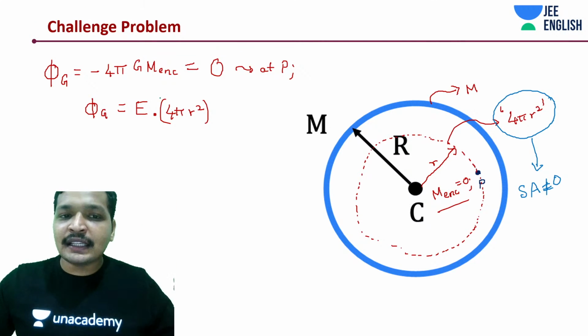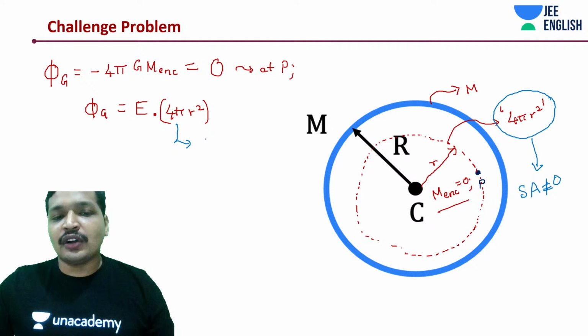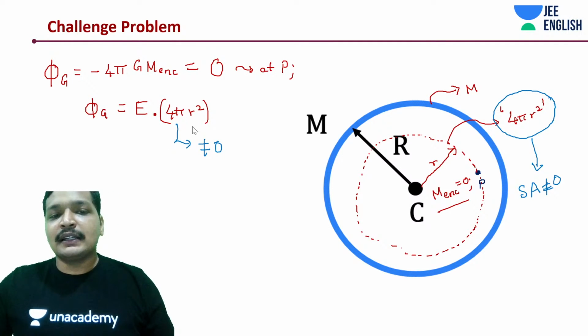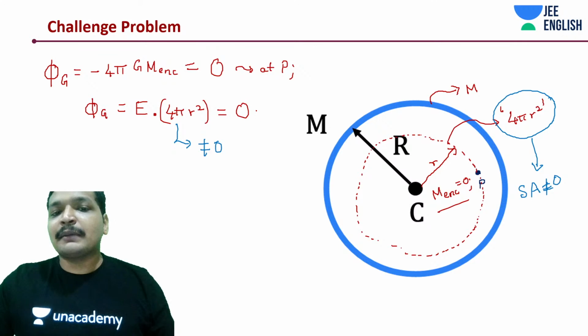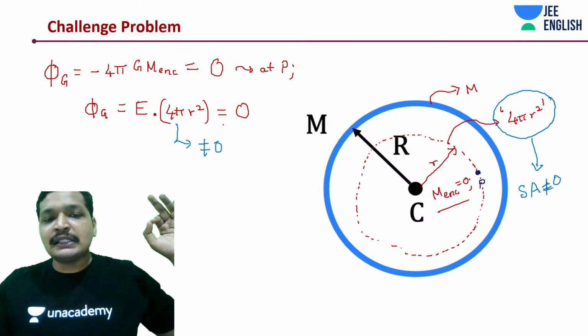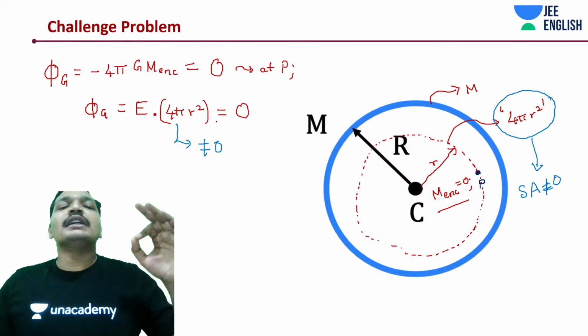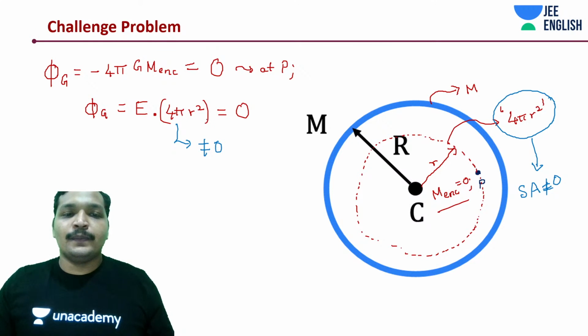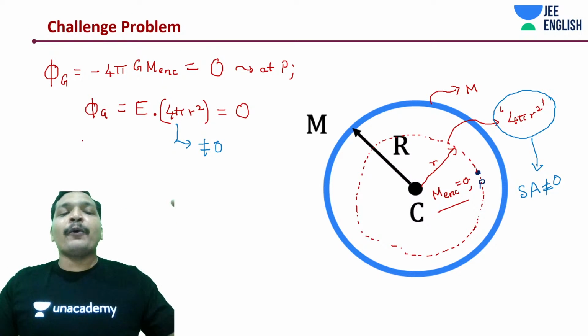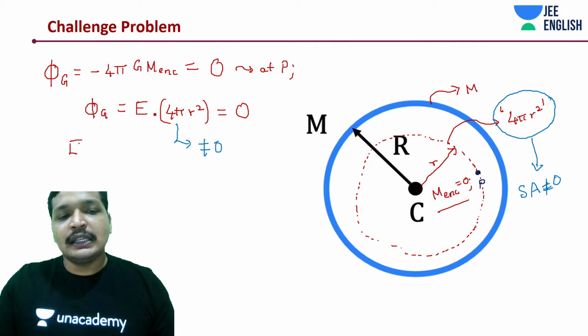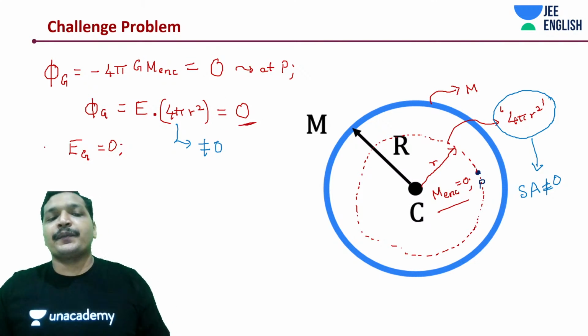If the surface area is not equal to 0, but this quantity is equal to 0, that means the gravitational field is 0 for any point. So we concluded that Eg is going to be 0, because this is non-zero, and the final value is 0.